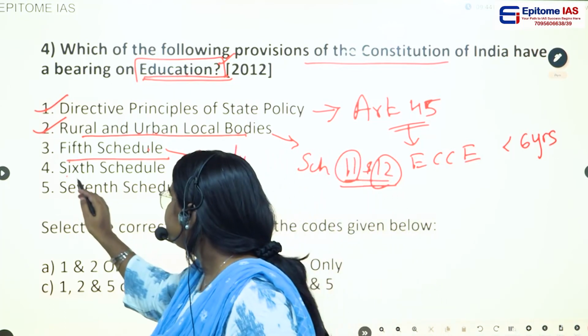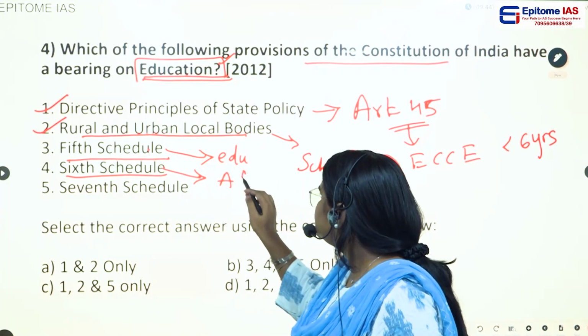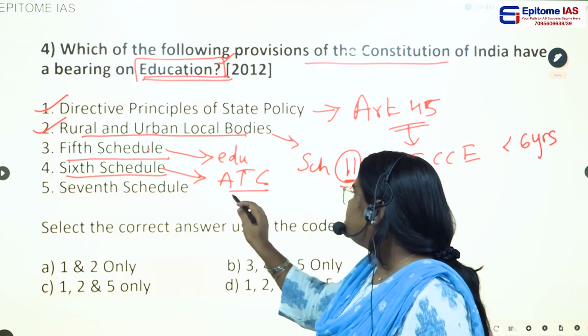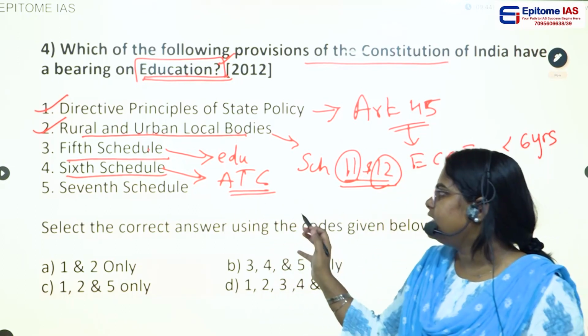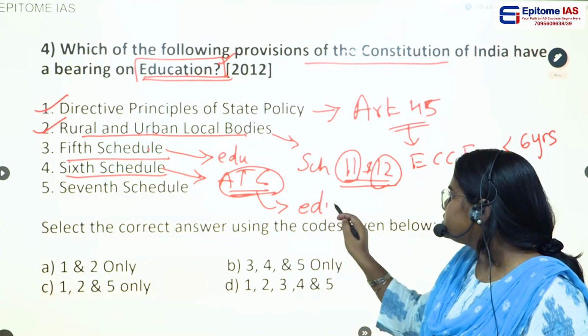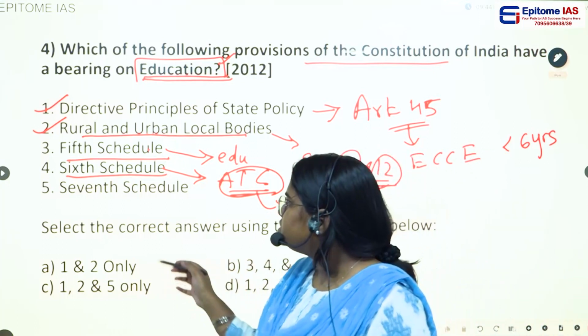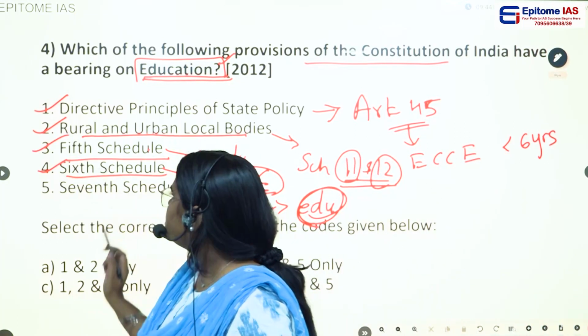And in the 6th schedule, there is something called the autonomous tribal council. This particular local body has certain power in enacting laws in the subject of education. So these two also come.